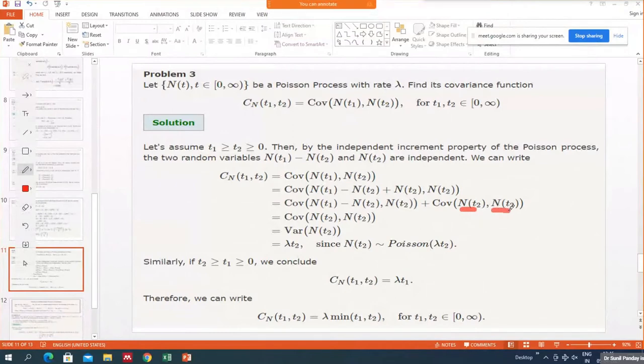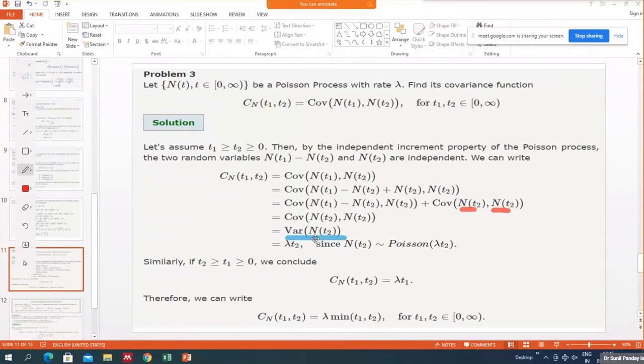N(T2) and N(T2) are the same, so you know that the covariance of X with X is actually the variance of X. Because the covariance of X and Y, from the definition, is the expectation of XY minus the expectation of X times the expectation of Y. If X and Y are the same, that is the expectation of X squared minus the expectation of X, whole squared. So it is the variance of N(T2). And what is the variance of N(T2)? It's a Poisson process.